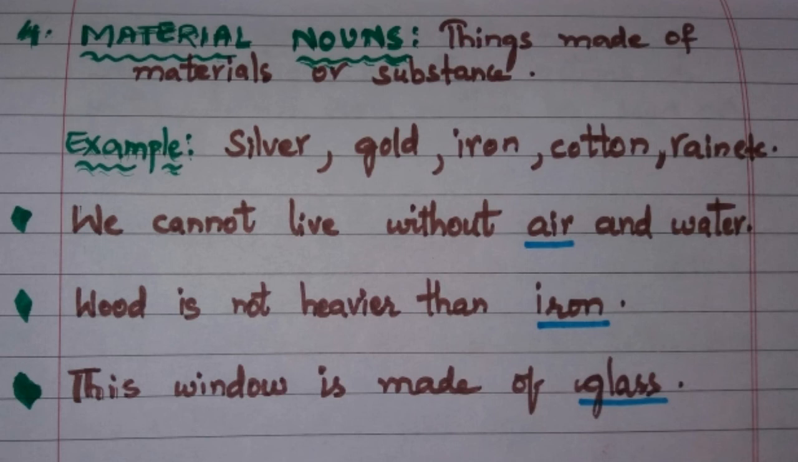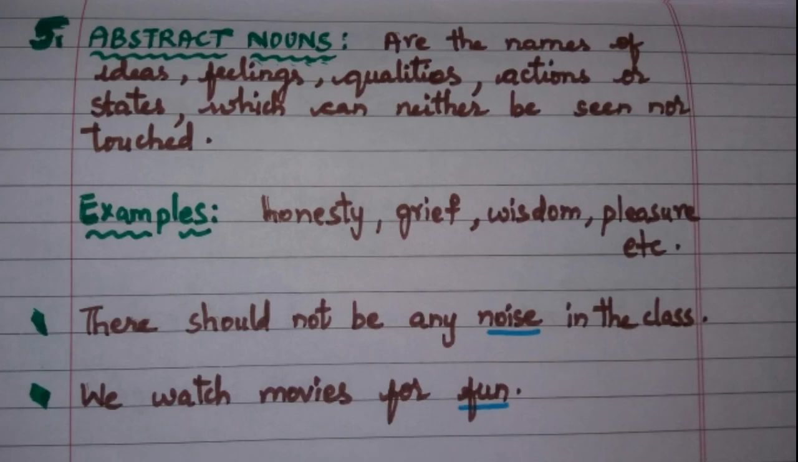Then comes abstract nouns. Abstract nouns are nothing but the names of ideas, feelings, qualities, actions or states which can neither be seen nor touched. Now let's see some examples such as honesty, grief, wisdom, pleasure, etc. These are unseen and untouchable. Yes, so that's why it is called abstract nouns.